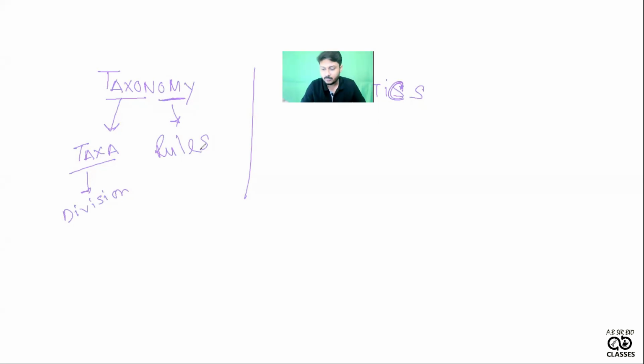Like an example, very well known. This is not on the living world. Like in my class, so many male candidates and so many female candidates are there. So as a taxonomist, how can I divide? See, as a taxonomist, I enter my class and tell you guys that boys and girls separate.